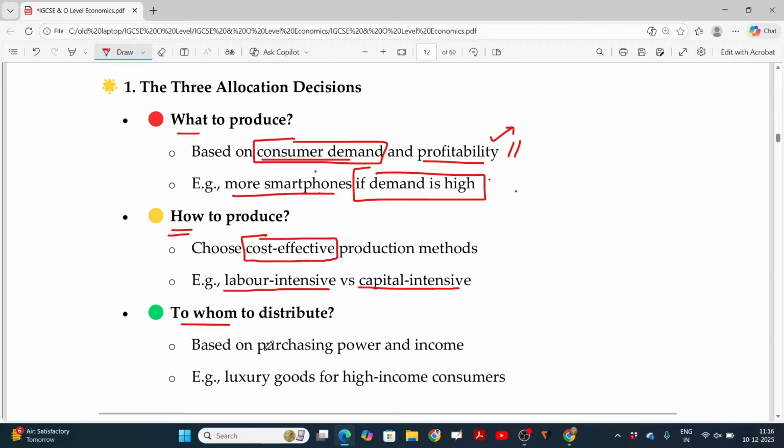To whom to produce? Based on the purchasing power and income. If the population is average, they don't have wealthy resources with them, and they are not wealthy also, right? In that case, they have to produce moderate things. If they have high income consumers, definitely they are capable of purchasing goods by paying premium money. Then luxury goods could be manufactured. Is that clear?